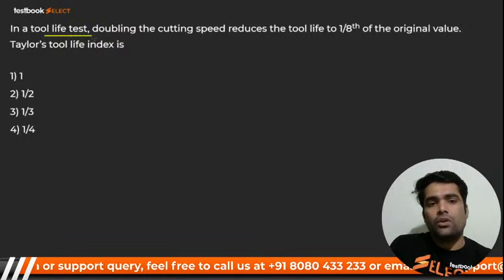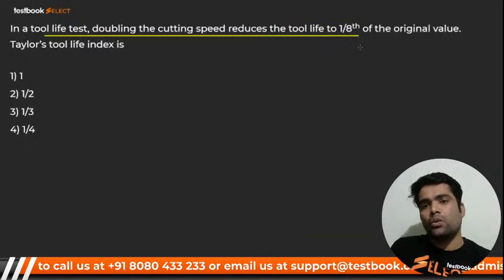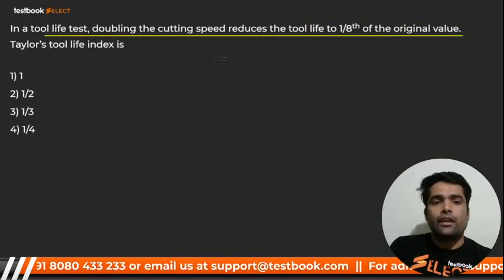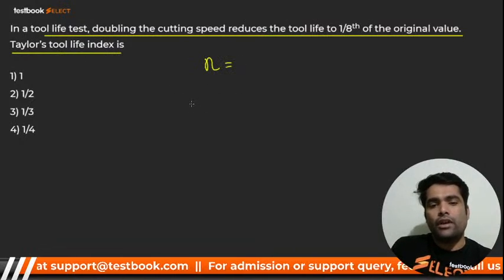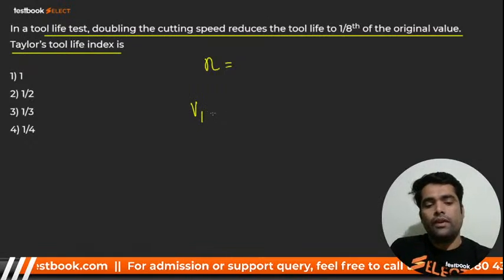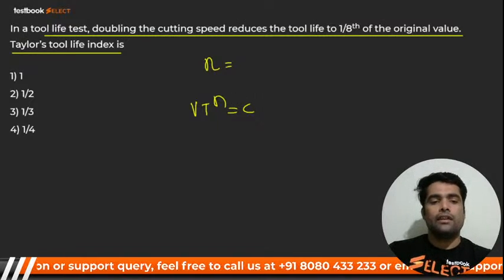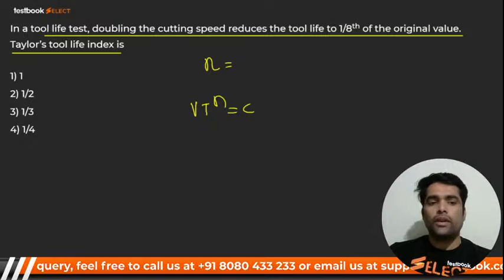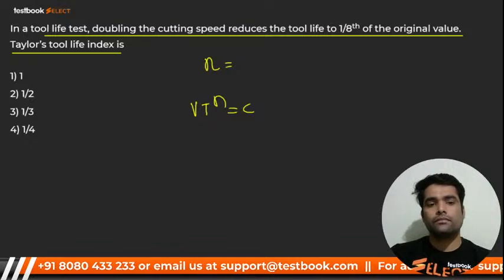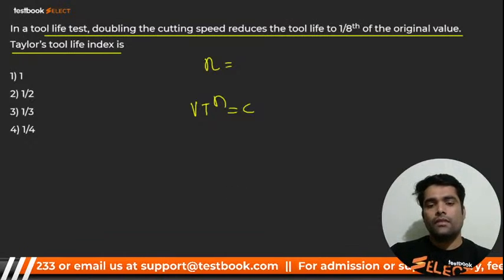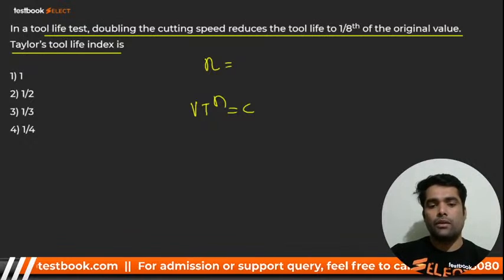In a tool life test, doubling the cutting speed reduces the tool life to 1/8 of the original. The Taylor tool life index will be? We have to find n. My dear, what is the equation? V T raised to power n equals C. Now you have to utilize two equations, right? Can you tell me? Do it and tell me the answer. Very good. Number one is correct.